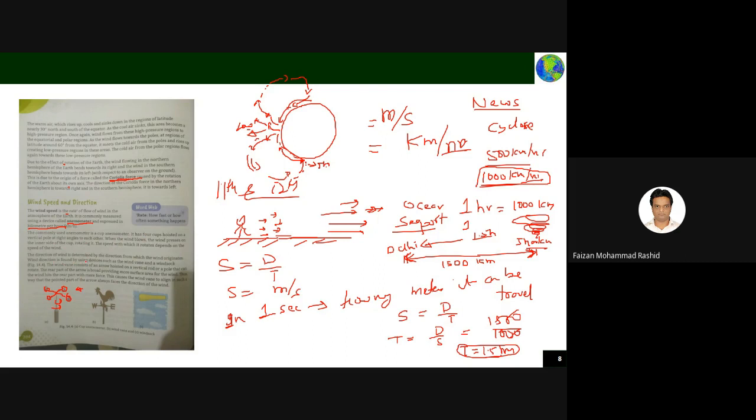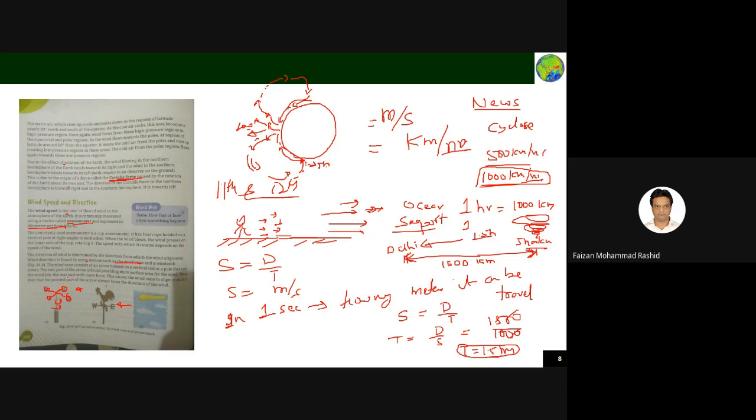The direction of the wind is the direction from which the wind is blowing. Wind direction is found using a device called a wind vane. From where the wind is coming, it will align in this direction. The wind vane consists of an arrow mounted on a vertical pole that can rotate. The rear part of the arrow is broad, providing more surface area for the wind.